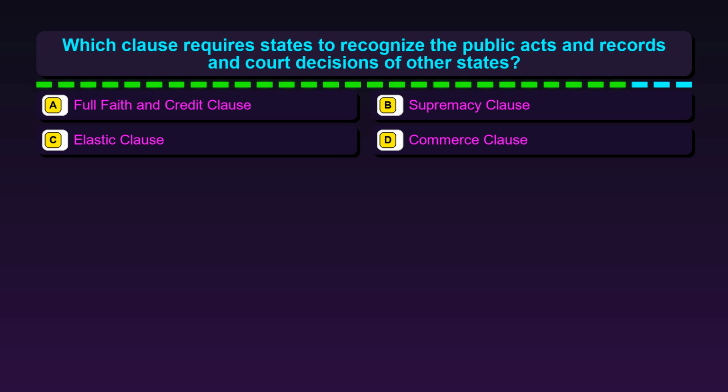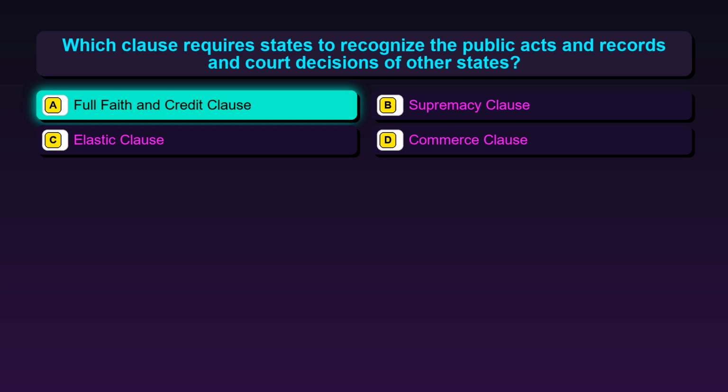Question 91. Which clause requires states to recognize the public acts and records and court decisions of other states? Option A, Full Faith and Credit Clause. Option B, Supremacy Clause. Option C, Elastic Clause. Option D, Commerce Clause.